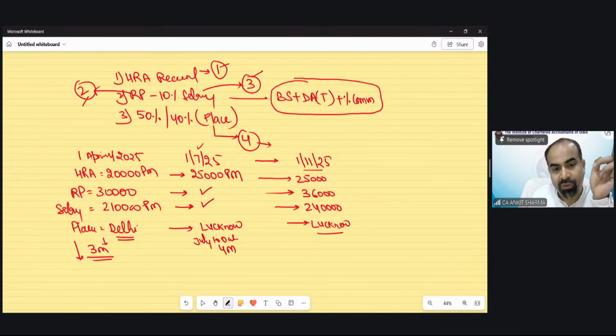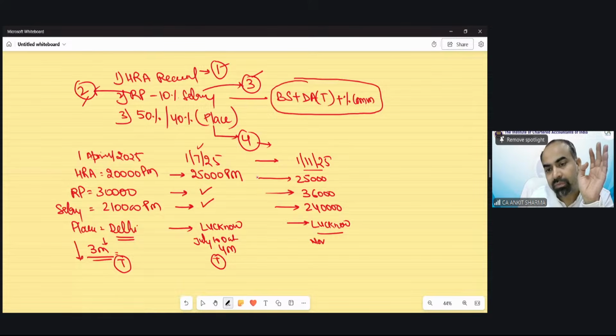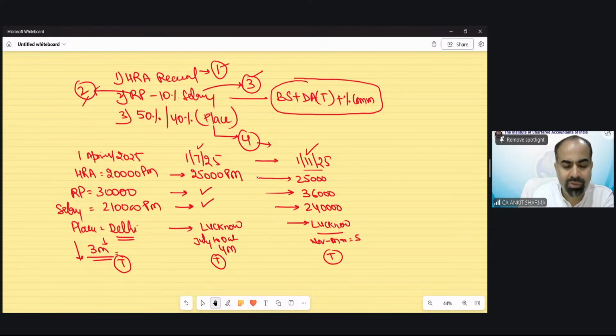So for 3 months calculation, you will find the taxable value separately. For these 4 months, you will find out the taxable value separately. Now suppose there is no other change. Then from November, December, January, February, March, for these 5 months, you have to calculate HRA exemption on these factors. So nothing new has been encountered. The same provision will apply.